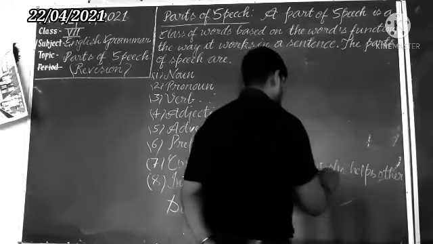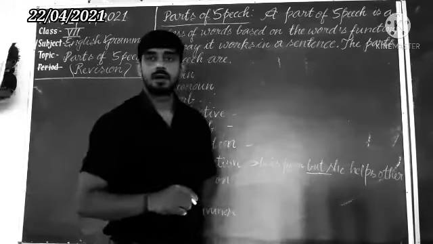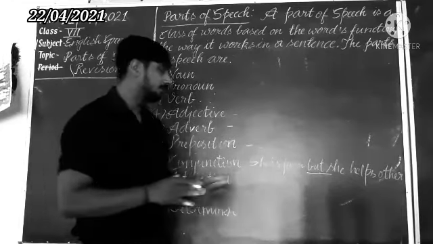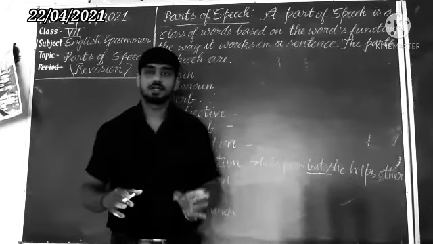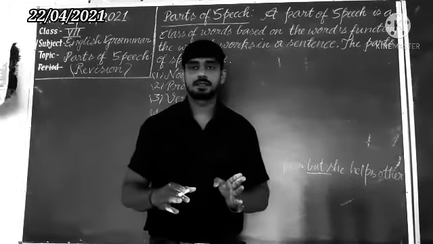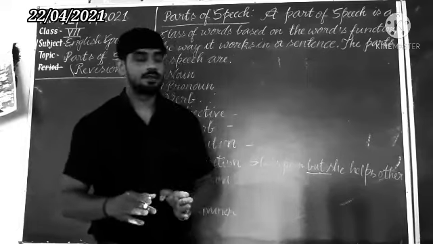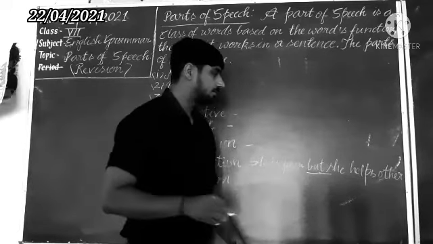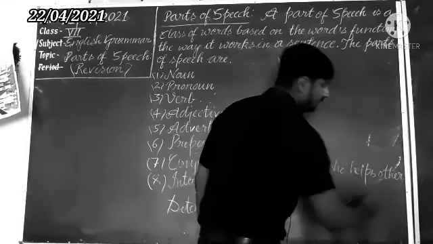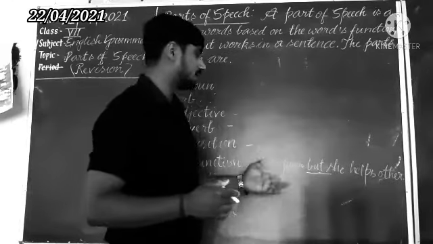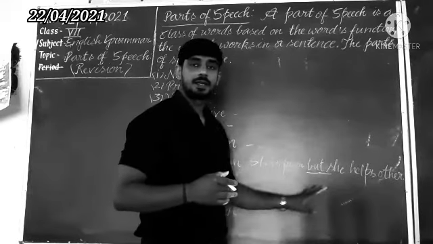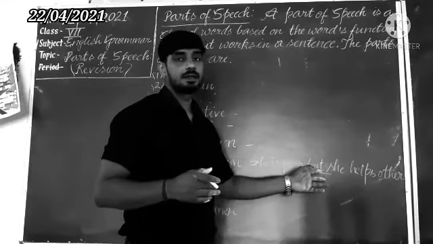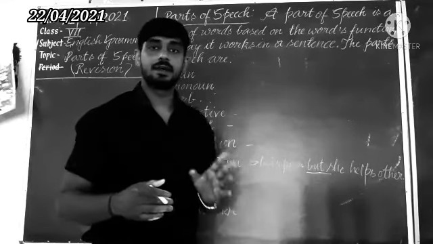So but is used here for contrast. For opposite sense we will use but. For similar sense, for similarity, we will use and. She is poor but she helps others. Means she is poor, so it will be difficult to help others, but she helps others. So the nature is contradicting, and we are using but because of the contradictory nature.